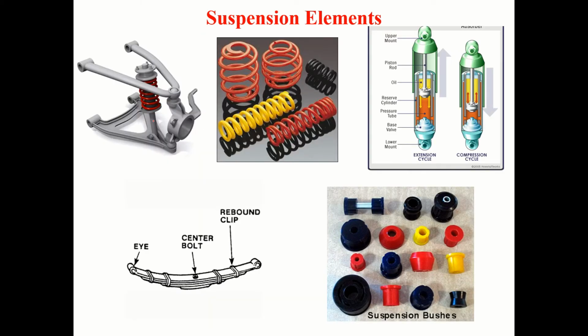So what are the various suspension elements that we use? Yeah, this is what you can call an independent suspension system. This we can call a double arm suspension system, or double A arm suspension also you can call it. Okay, there is an A arm here, also there is an A arm here. So this is a type of independent suspension.